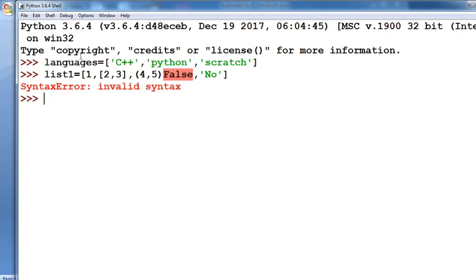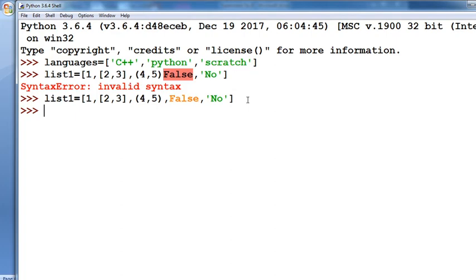Okay, that is a syntax error, defining false because here it needs to be... invalid syntax. Again, that is a definition here missing your commas. After that you press enter and it is automatically displayed.